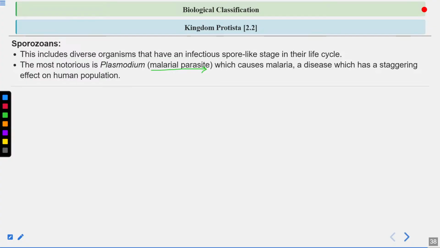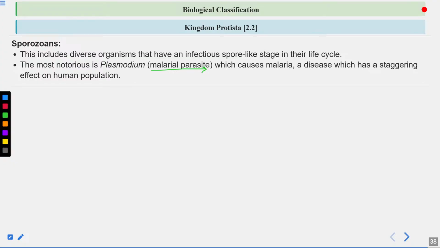Because it requires two hosts to complete its life cycle. One host is the human host, and the other host is the female Anopheles mosquito. So there are two hosts.